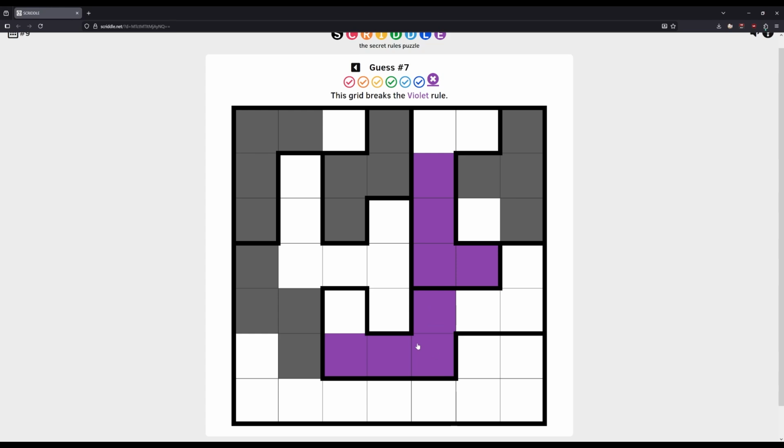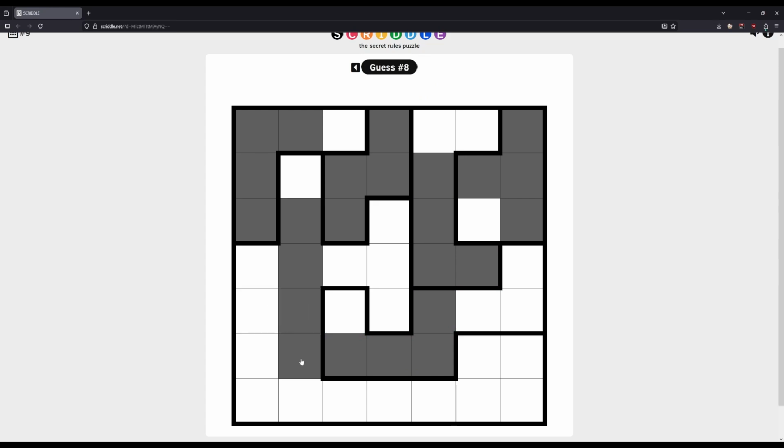So this poses a little bit of a problem. What are the shapes that we have not used? We haven't used straight line, but we can't use it here. However, we could use it here, which would open us up to do this. But then this breaks the indigo rule, and it would overlap with one of these.